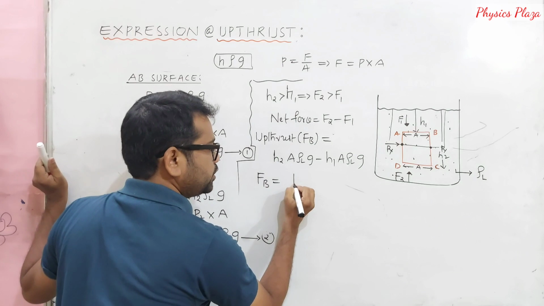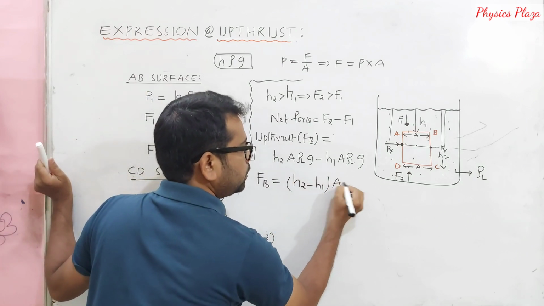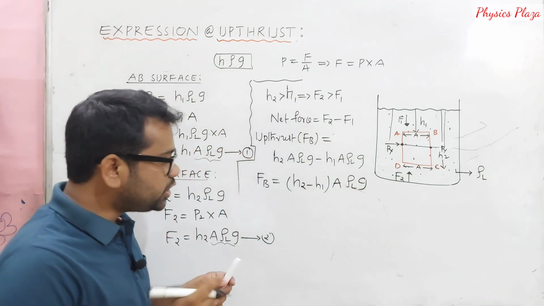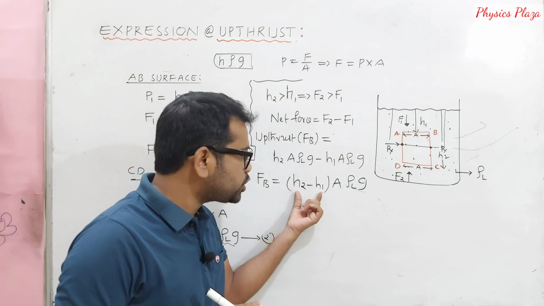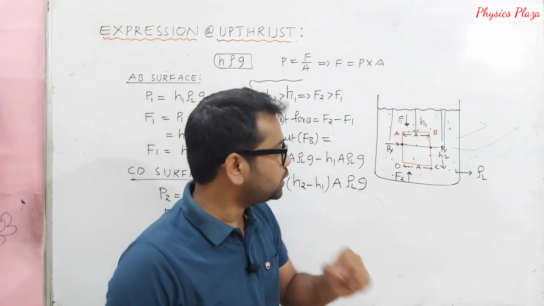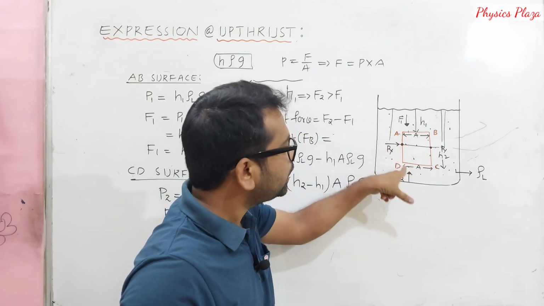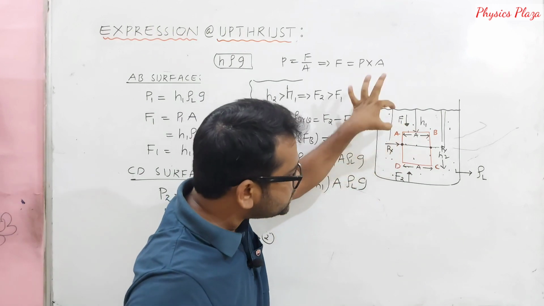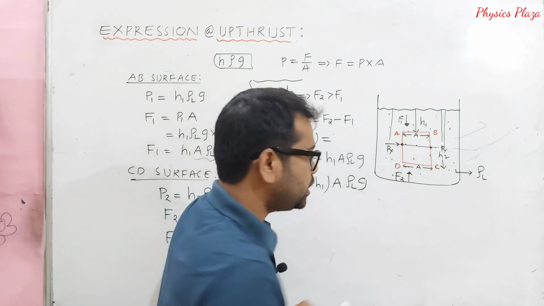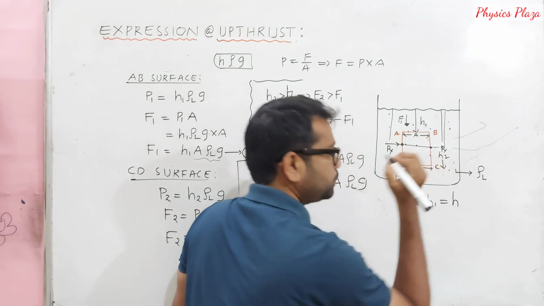So it is going to be H2 minus H1 into A rho L G. But children, what is H2 minus H1? It is nothing but the height or length of this solid which is immersed. And A is its surface area. Here H2 minus H1 is equal to H only.